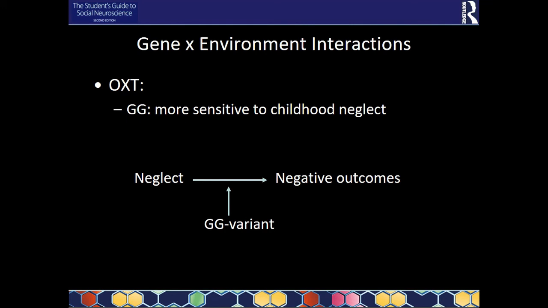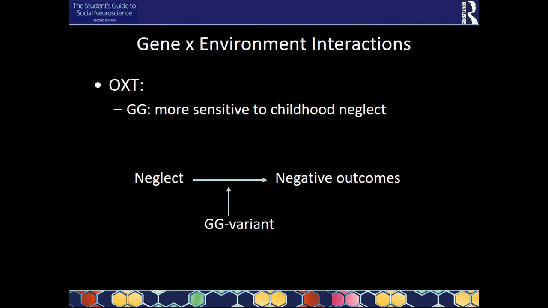So you have more negative outcomes. They didn't specify what outcomes, but it could be more anxiety as an adult, maybe more depression, all sorts of things. But all the negative outcomes of neglect may be more detrimental for people that have this GG variant.